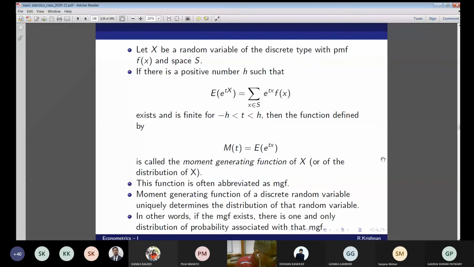Sir, what is t in this? What is t? Take it as a number. That's it. Between minus h and h, where h is a positive number. So that makes t also a number.